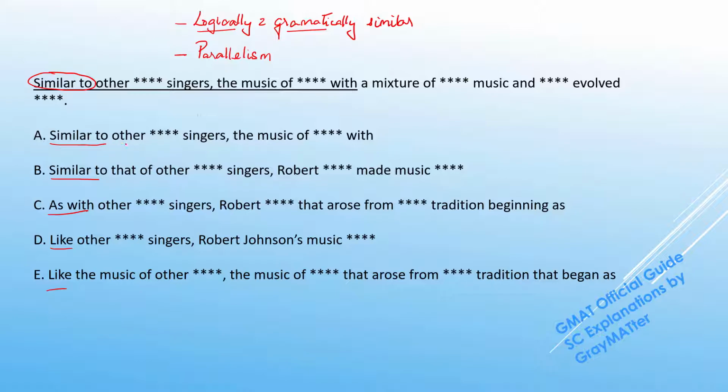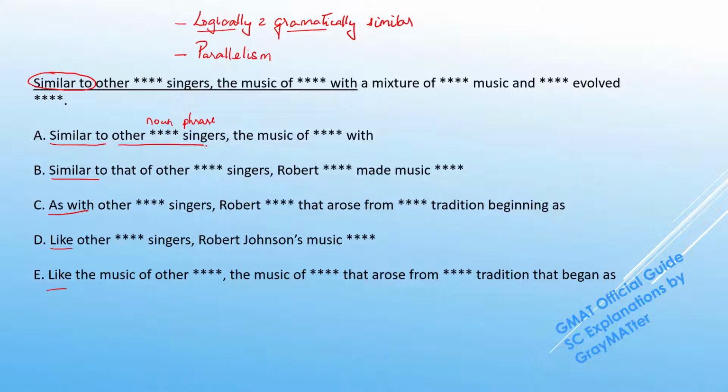So the original sentence tells us that similar to these other singers. Now, this is a noun phrase. So if it is a noun here, we just need to make sure that this is being compared with the appropriate noun. And in such cases, we just need to check for what is occurring after the comma. Now, GMAT could obviously try to trick test takers by putting a lot of unnecessary modifiers in the comparison itself, but we can ignore all these modifiers if they are present and just focus our attention on the noun that is immediately occurring after the comma.